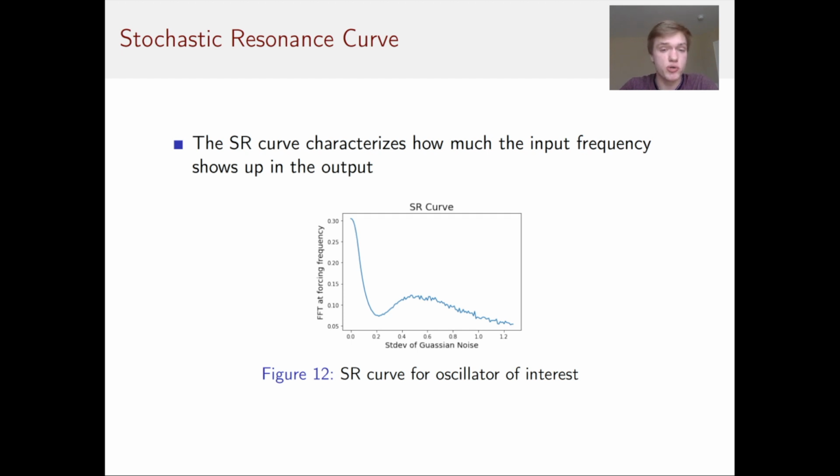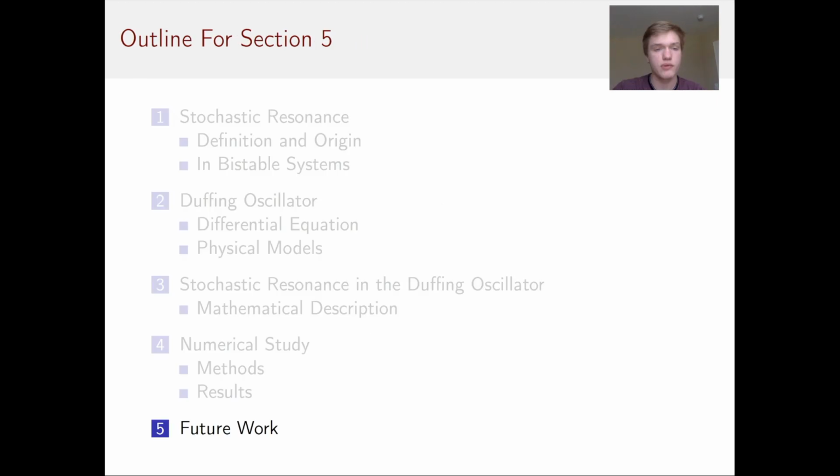So when 0 noise is added, the Fourier transform actually picks up the natural oscillation. When we then add noise up until around 0.2, this natural oscillation is destroyed. But then after 0.2, stochastic resonance starts to take effect, and the oscillation starts to come back. This happens until about 0.5, after which it starts to diminish again.